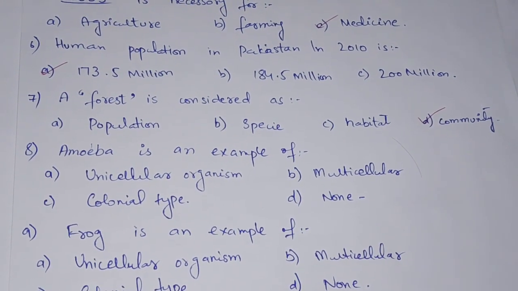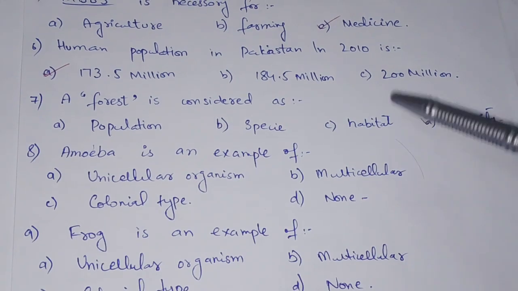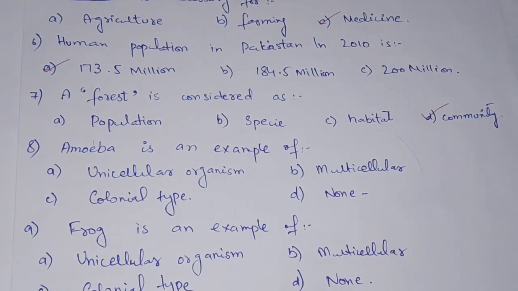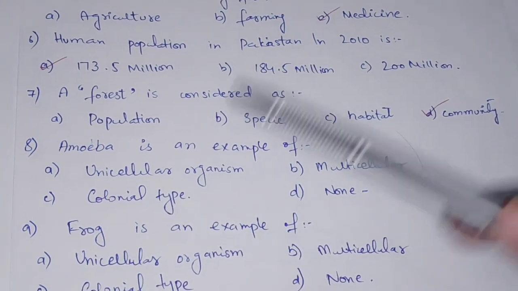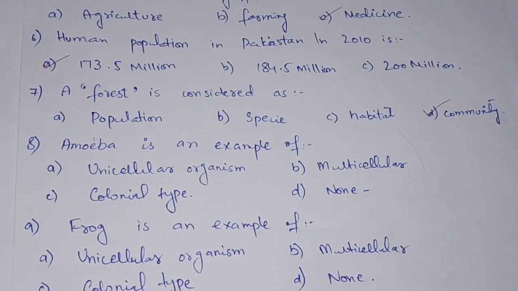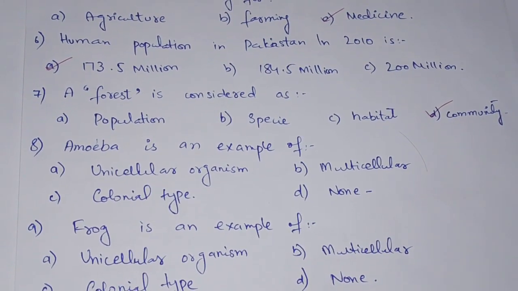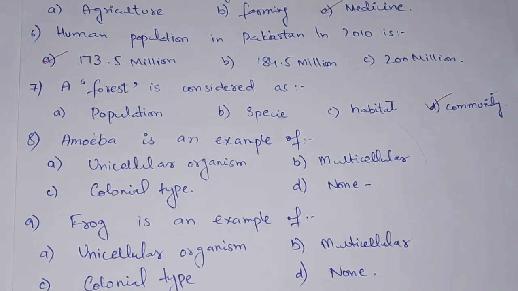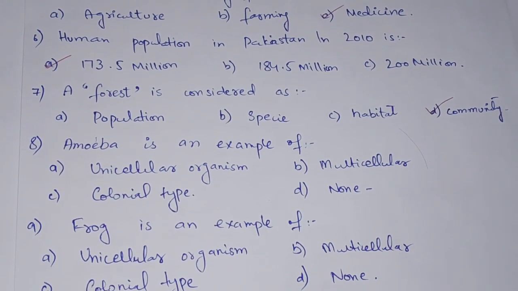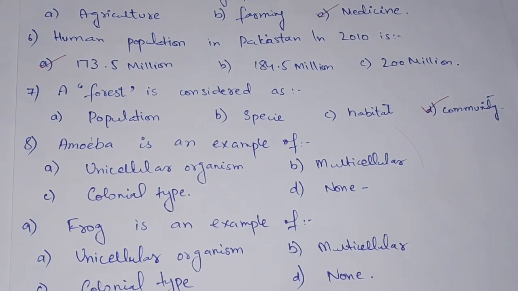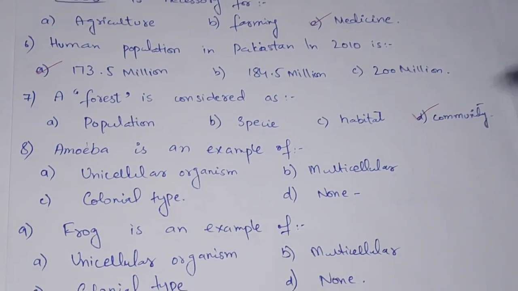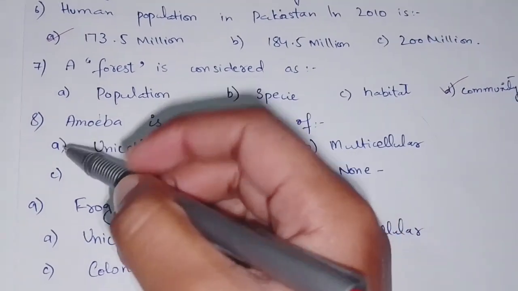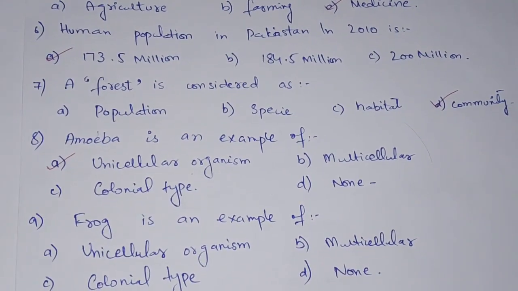It does not have more than one cell, so option B will be incorrect, and they do not form colonies, so option C is also incorrect. We have option number 1, a unicellular organism. So amoeba is an example of a unicellular organism.